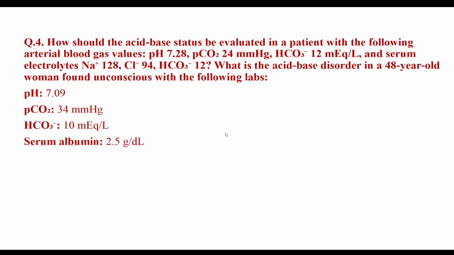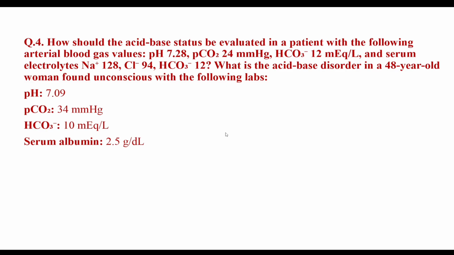pH is 7.09, so it is acidosis. In acidosis, PCO2 will be increased or bicarbonate will be decreased. So PCO2 has not increased, but bicarbonate has decreased. So it is a case of metabolic acidosis.